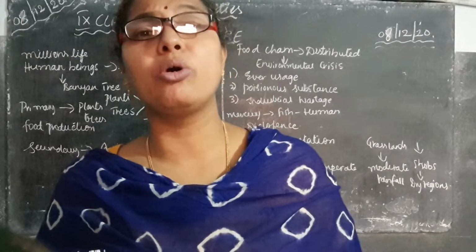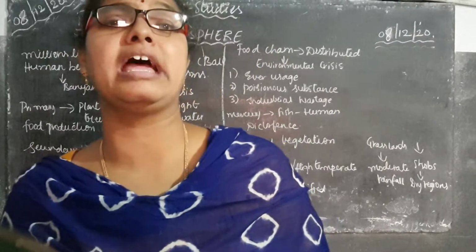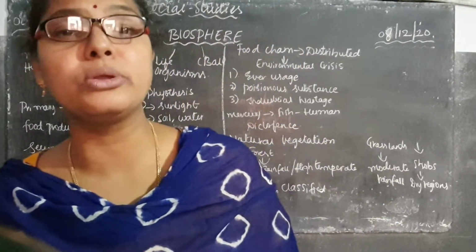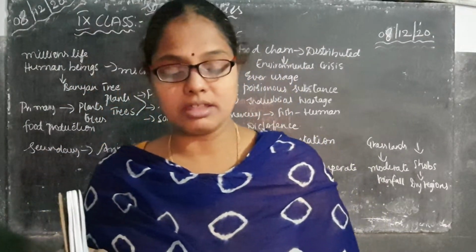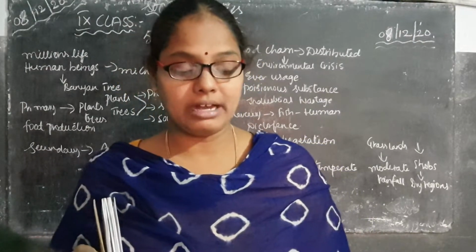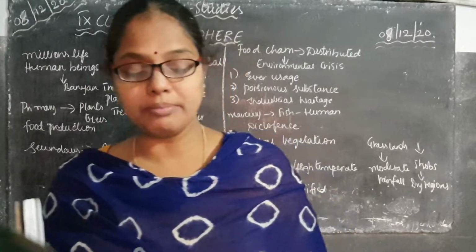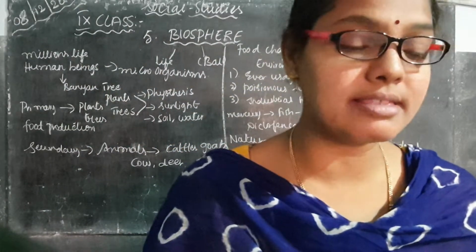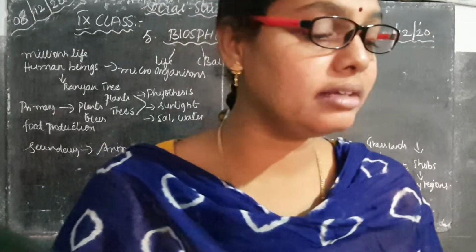Normal animals will not be able to survive these conditions. The animals found in the Tundra region are seal, walrus, musk oxen, Arctic owl, polar bear and snow foxes. These are the different types of animals we see in the Tundra region.